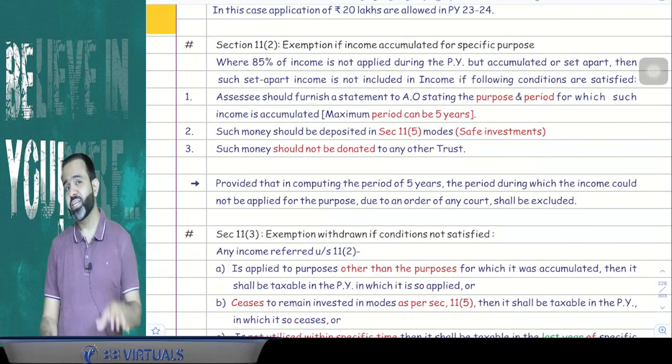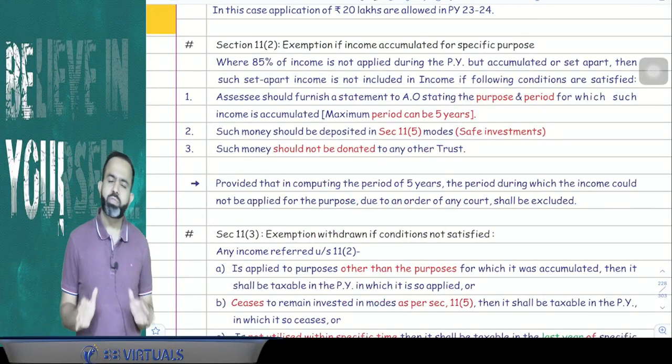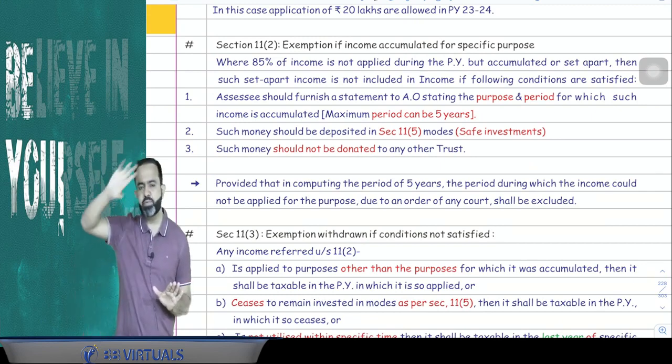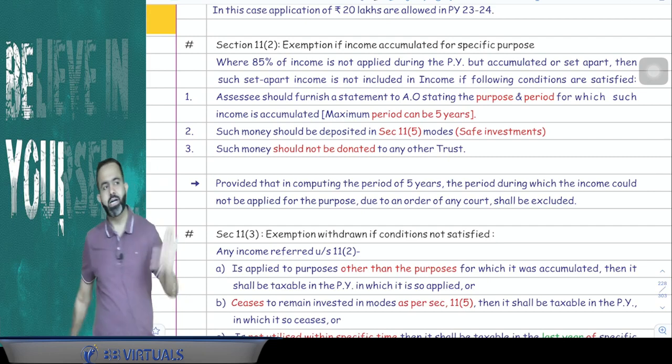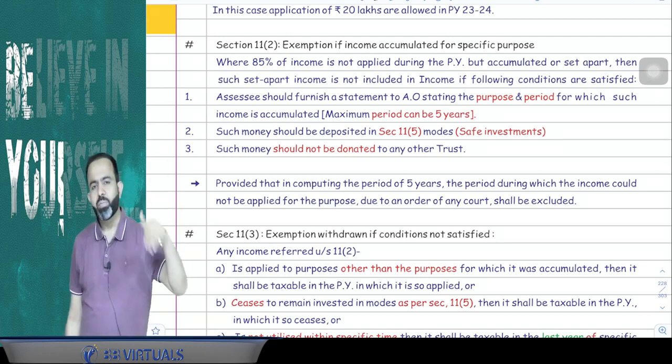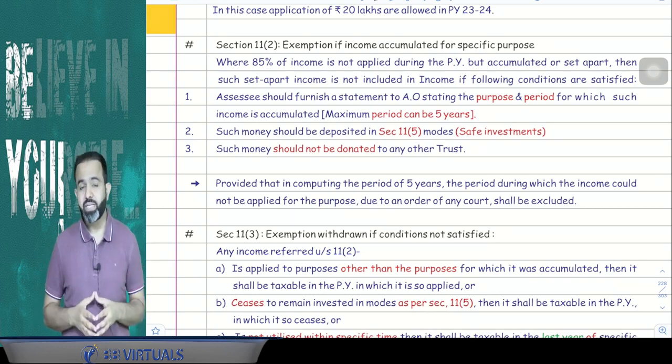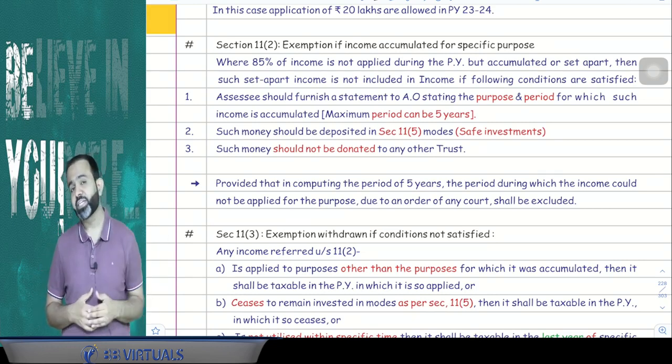Yes. Now there is one very interesting section, 11(2). Suppose for an example, the trust's gross receipt was 20 lakh, after 15% standard deduction, remaining is 17 lakh. Out of that, 10 lakh they already applied. Now remaining is 7 lakh. The question is, is there any other option where the trust can save the money? Answer is yes. There is one section, 11(2).